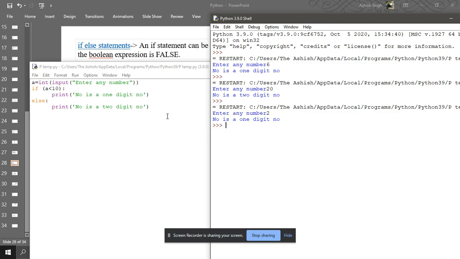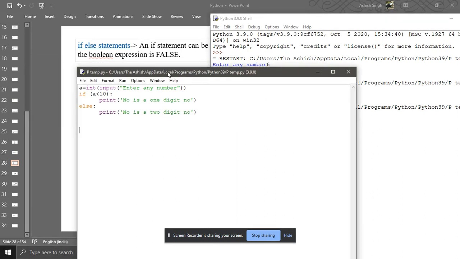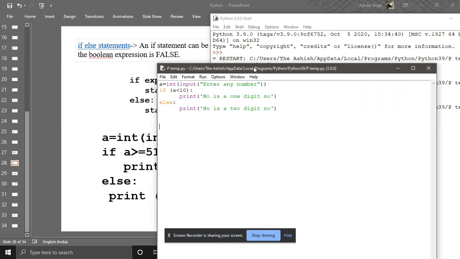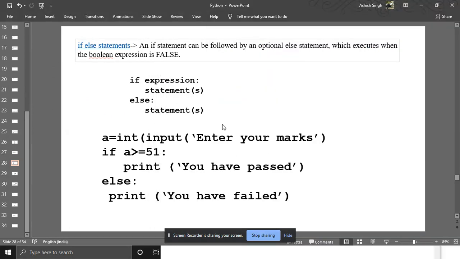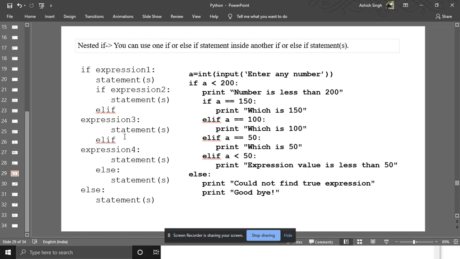On the basis of else if, you have to make one program and you need to send the code to me on Teams. I'm leaving this for your self learning. You can take a screenshot of this else if, or you have the book, you can take the reference from there. Clear?